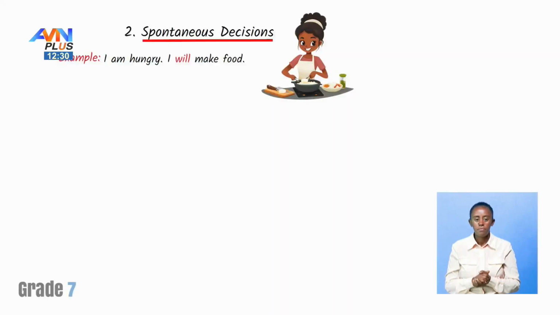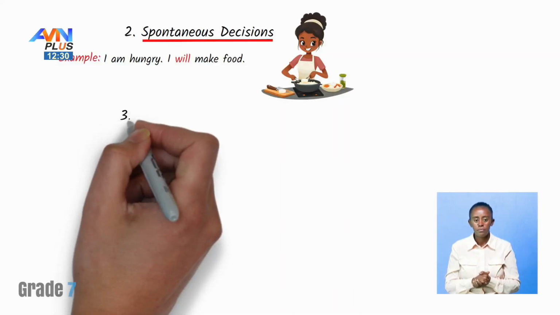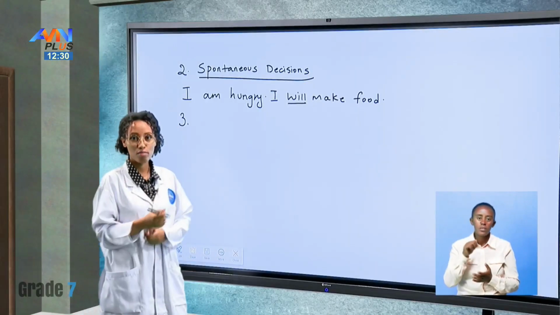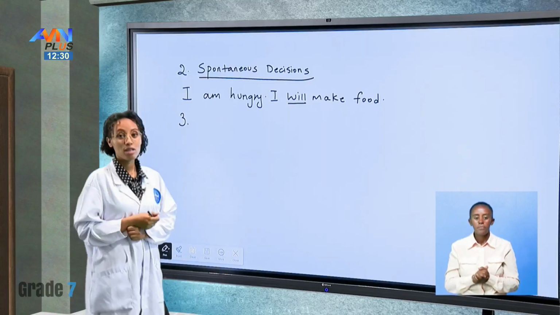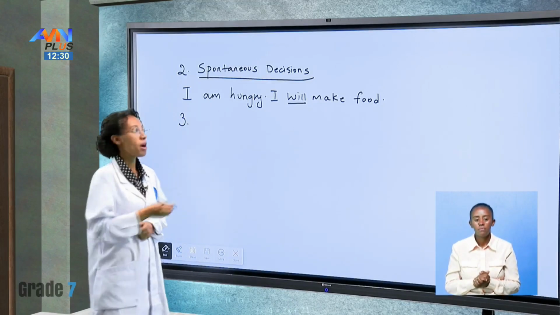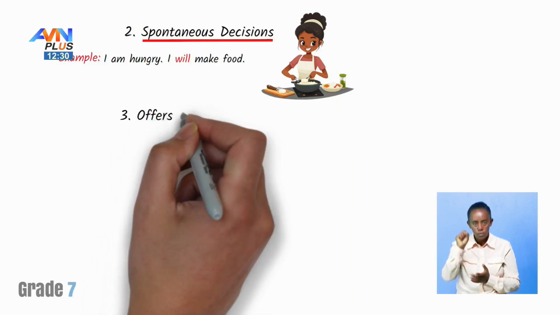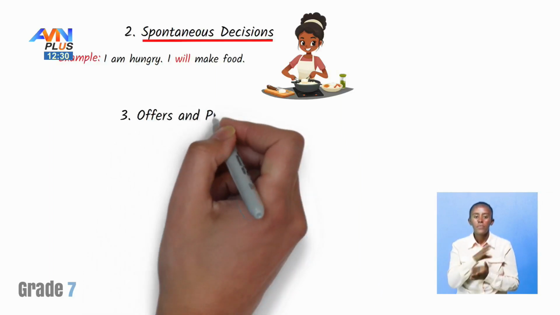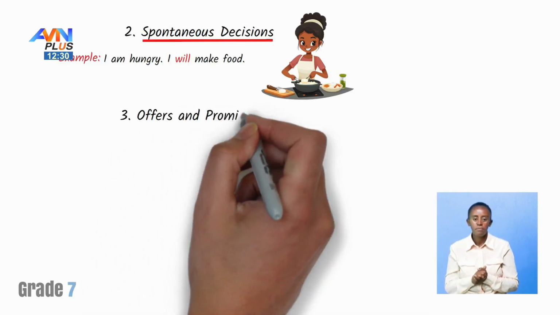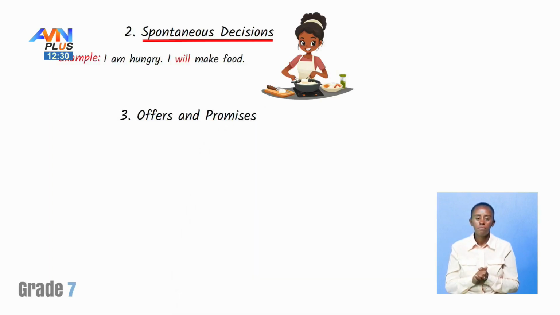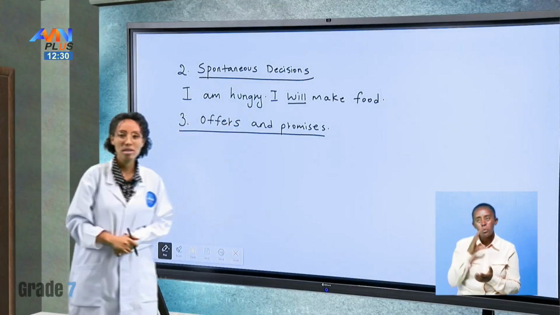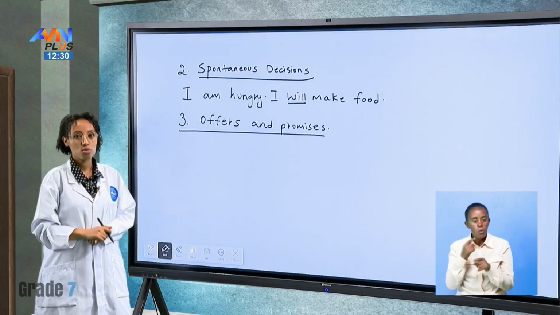Okay, what about another way we can use the modal verb will? The other way we can use it is to talk about offers and promises. When we are talking about offers and promises, we also use will.